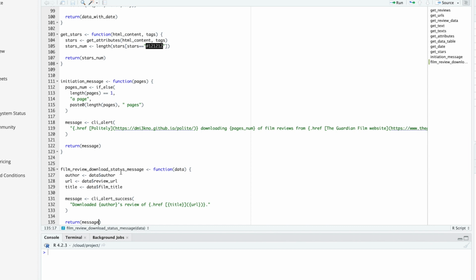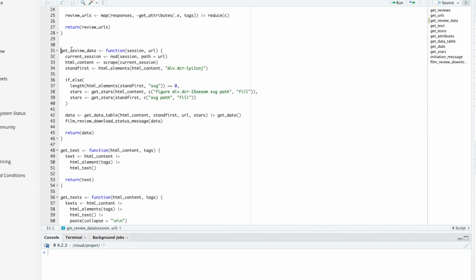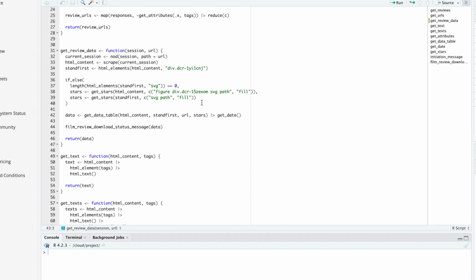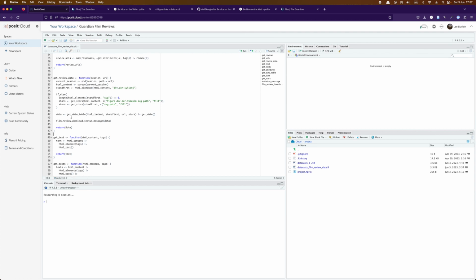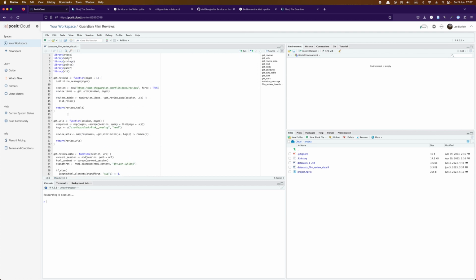So film review download status message should provide this message every time that get review data executes. So we can see that it's called here. I'll just put a little bit of a gap between those two things there. Okay, this should give us everything that we need. So I'm just going to restart R to start everything from scratch here. And then I'm going to run this particular file.